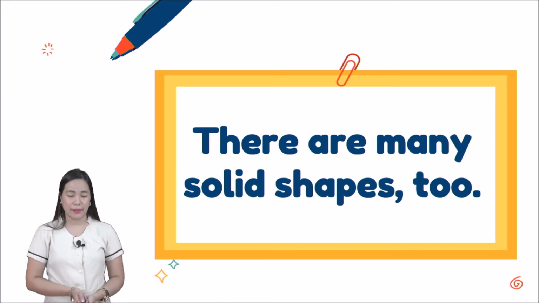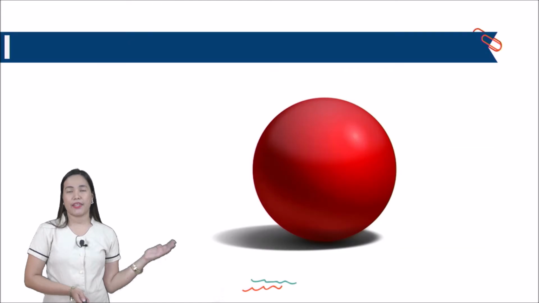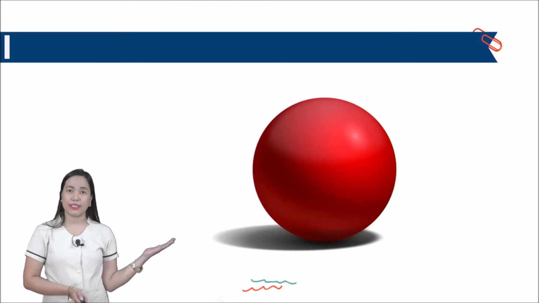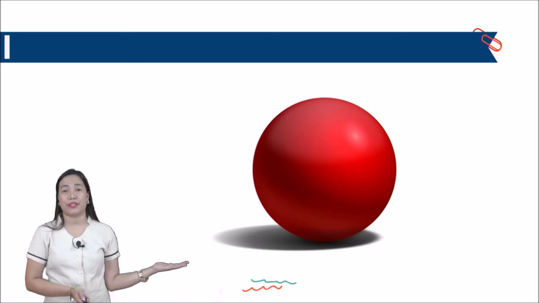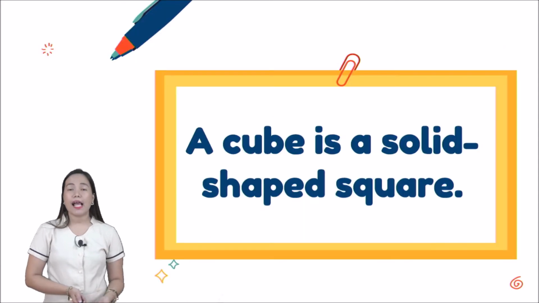Let's discuss them. A sphere is a solid-shaped circle. Do you want to see a sphere? This is a sphere. It's a 3D or three-dimensional shape. That's why it looks real. Okay, kids? That's a sphere. Again, sphere. Next, a cube is a solid-shaped square.